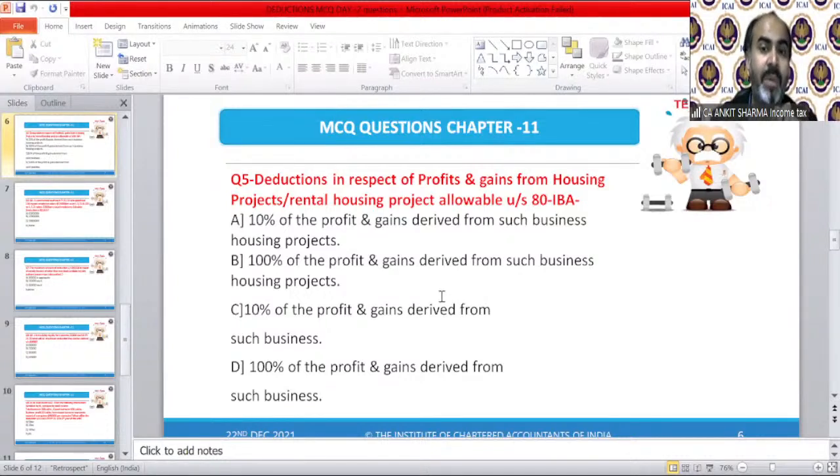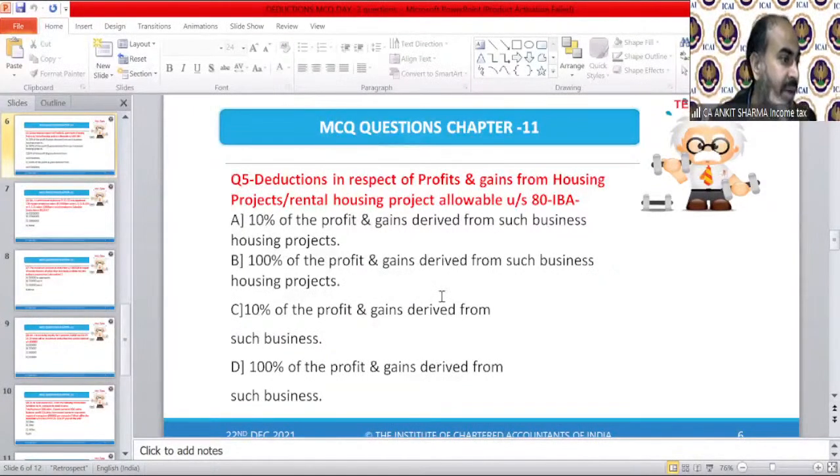That is only allowable. You might think that 100% of profit and gains from such business is also correct. But out of these four, you have to find the most precise, most correct answer, which is option B, because it also says such business, housing project. So that is going to be the correct answer. The correct answer will be B.